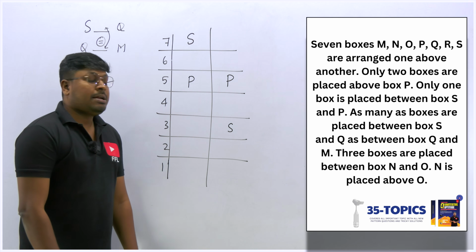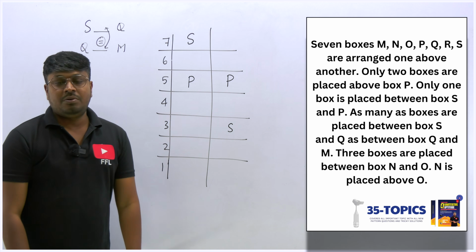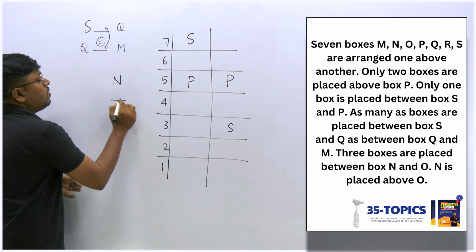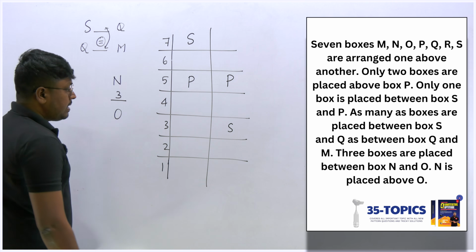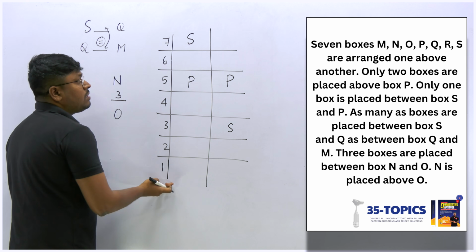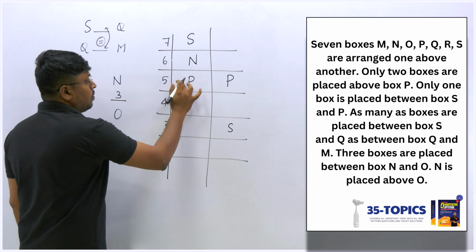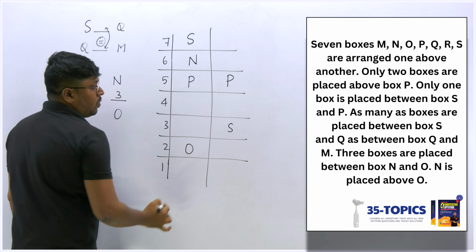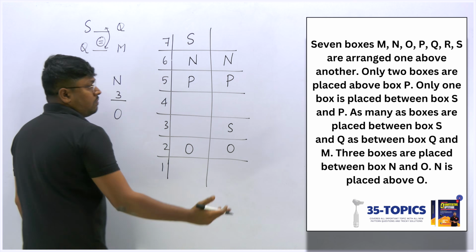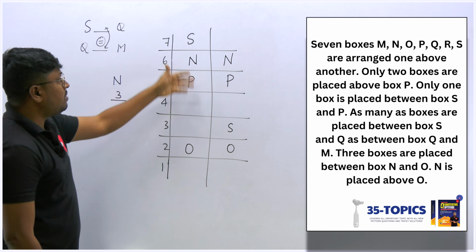So 3 boxes are placed between N and O. N is placed above O. So there are 3 boxes between N and O, and N is placed above O, right? So let's fix this. If I fix N here, 1, 2, 3, where O is not, we can't fix O. The only possibility is that I should fix N here, 1, 2, 3, and this must be O. So similarly in this possible diagram, I should fix N and O here. No other possible way. So now we have only a limited number of spaces.